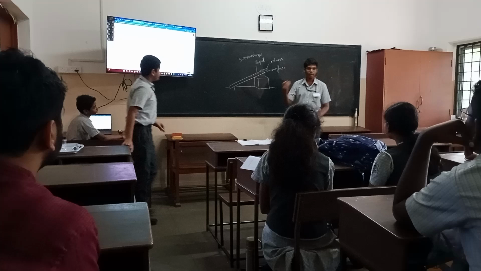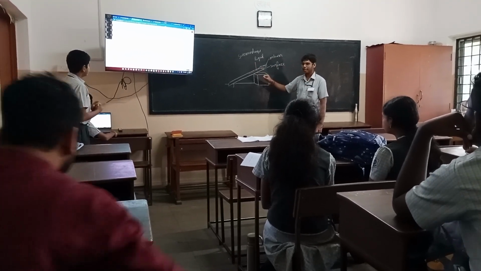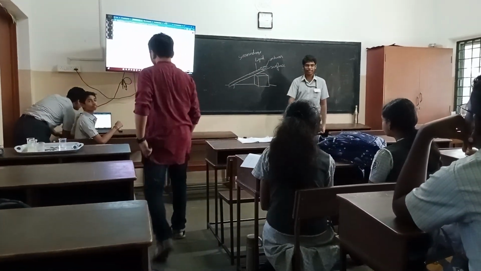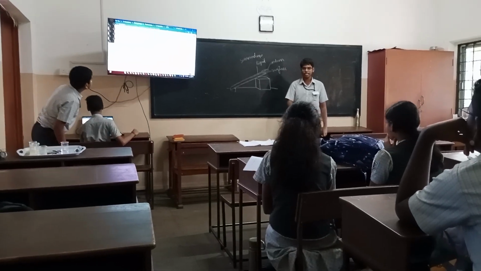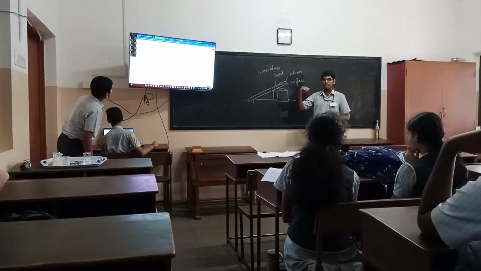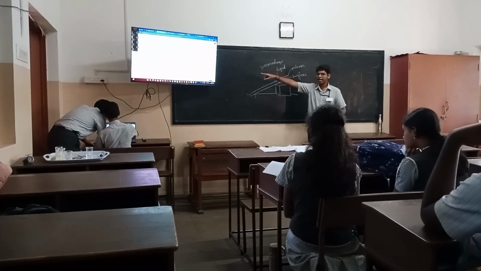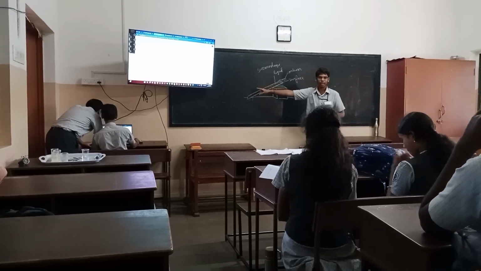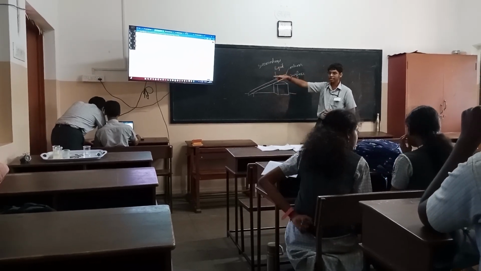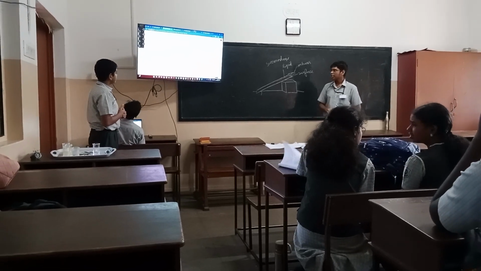So as Soham said, by increasing the volume of the liquid, we hypothesized that it would decrease the time taken by the liquid to flow a set distance, which we took as 150 centimeters. So we felt that it would decrease in a linear manner. But as you can see in the graph, the difference between 1 ml of water and 25 ml of water is almost 15 seconds, but the difference between 1000 ml of water and 6400 ml of water is only 0.1 second.